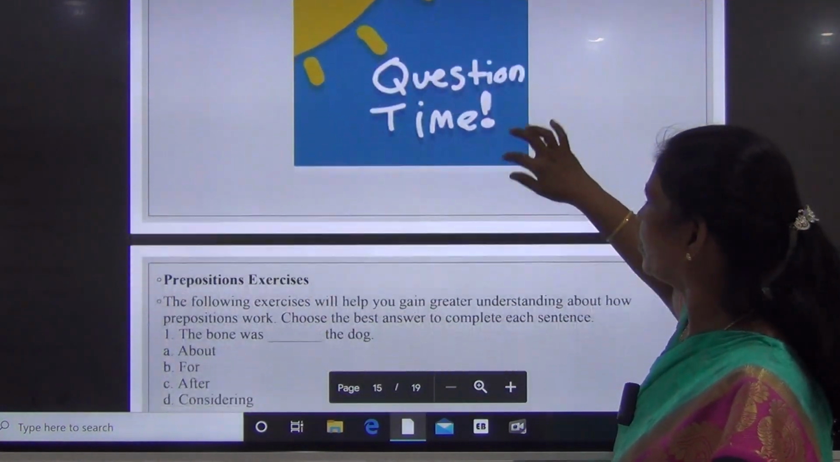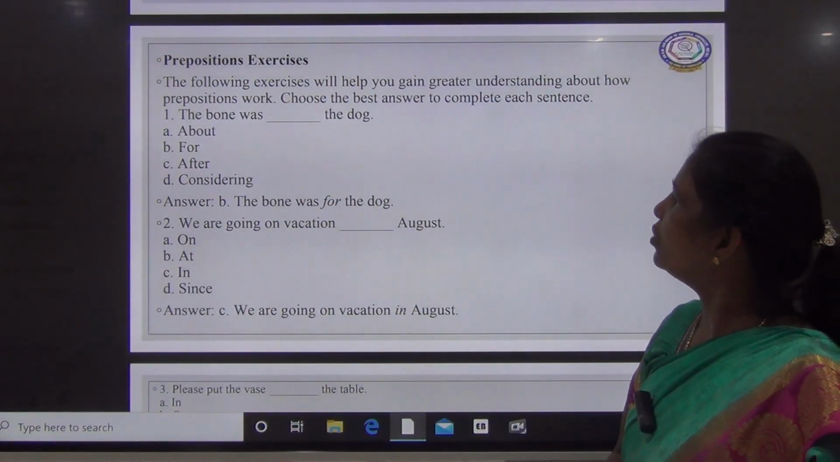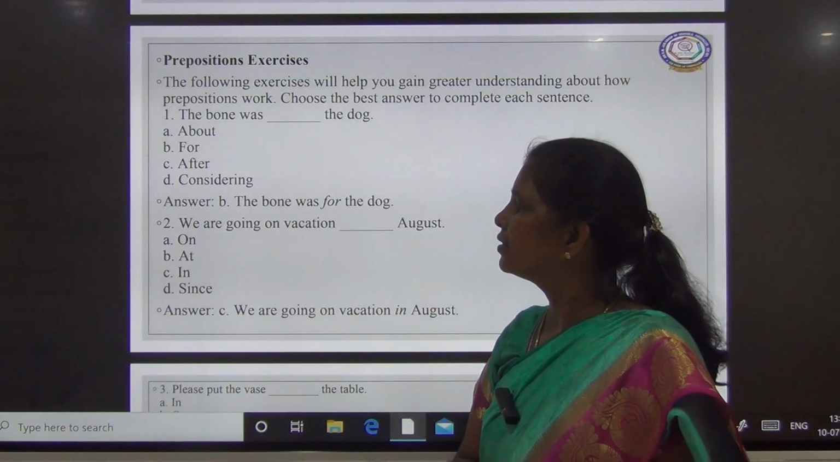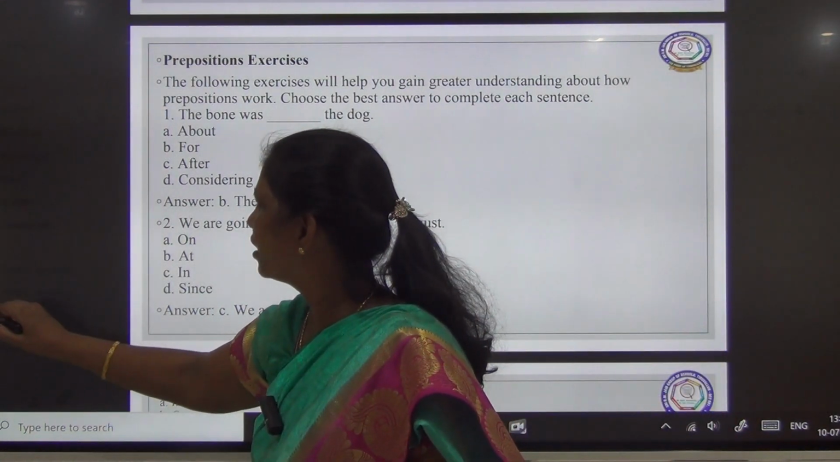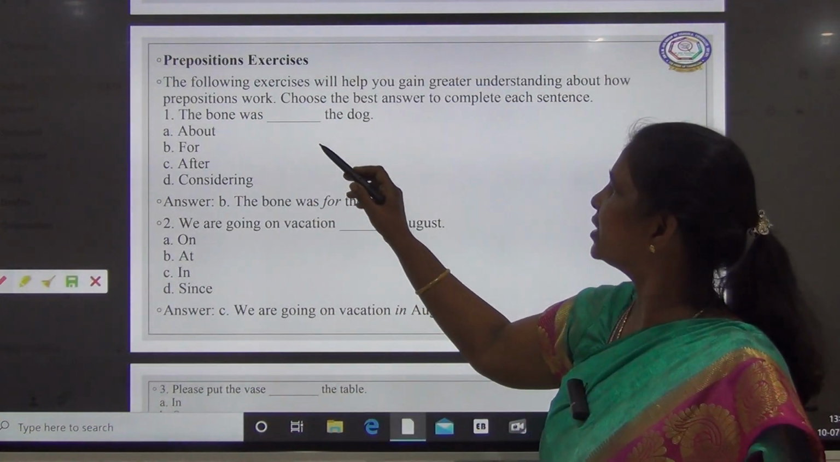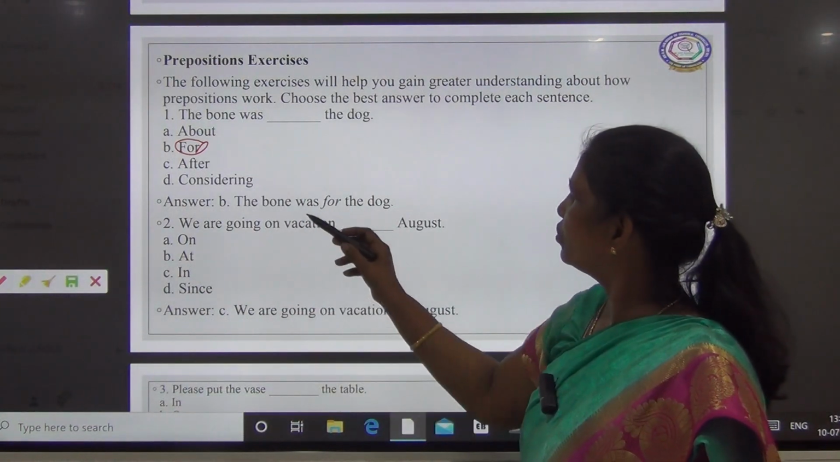Okay, children, it is time for the questions. Okay, the bone was for what? What is the right answer, children? The bone was dash the dog, for the dog. Okay, so the bone was for the dog.